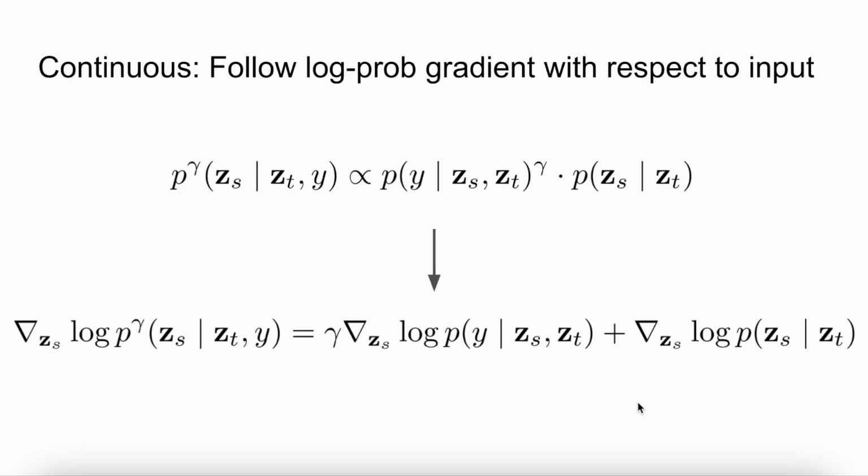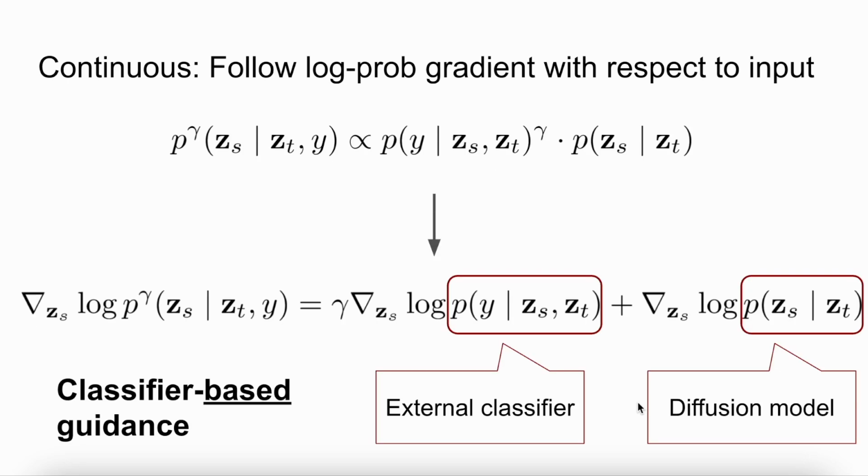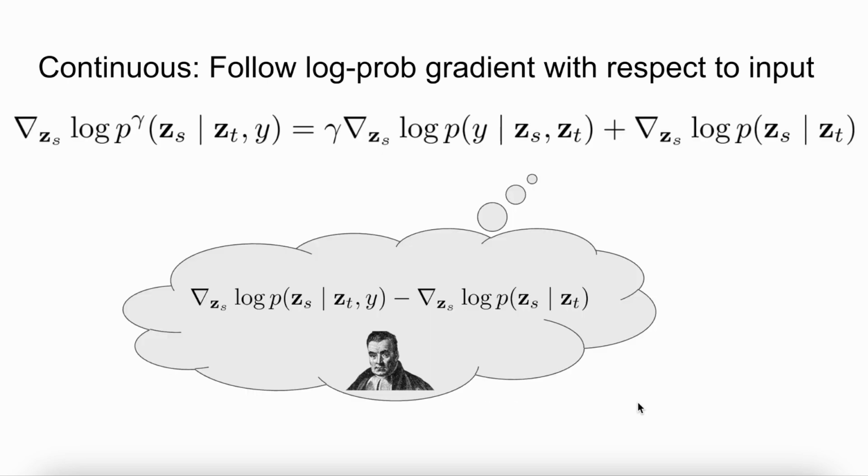condition. For continuous signals, we employ hill climbing using the score function, or the gradient of the log probability with respect to the inputs. Using this tool, the normalization constant disappears in the bottom expression of the slide. And thus, for classifier-based guidance, the algorithm entails taking steps along the direction of the score of the unconditional denoising diffusion model and an external classifier trained on noisy inputs.